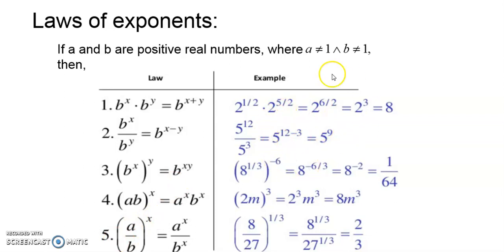Here I have solved a few examples for you using these laws of exponents. I want you to solve them on your own so that you can have a clear idea how to apply these laws in your exercise problems.